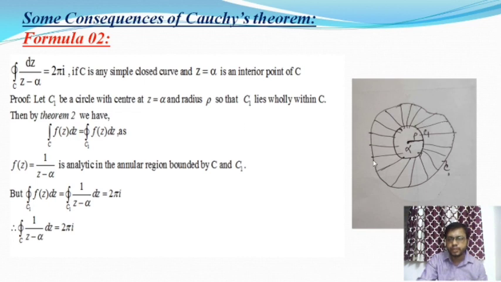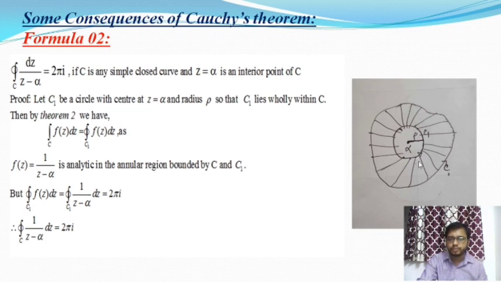This is the curve C, which is an arbitrary curve, and C1 is a circle where alpha is the center and rho is the radius of the circle.